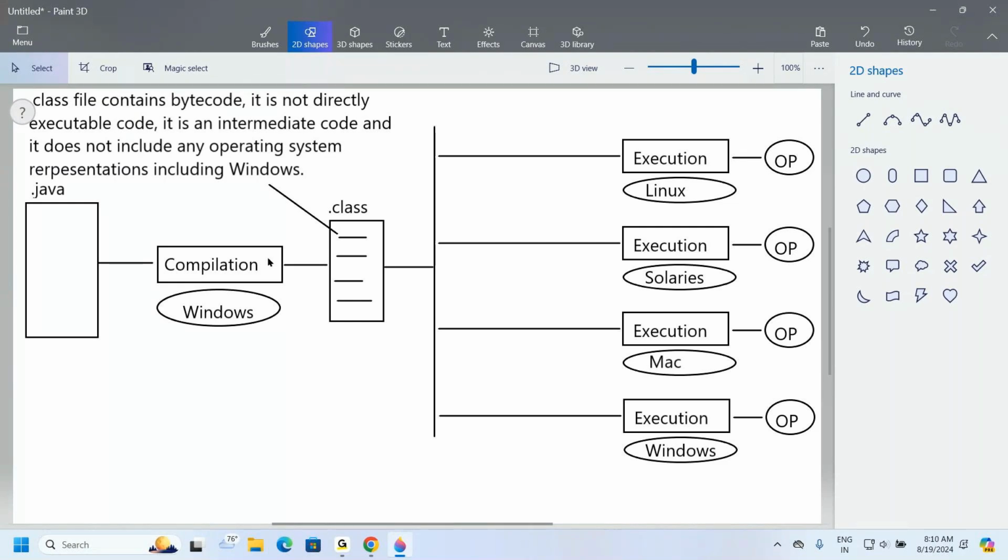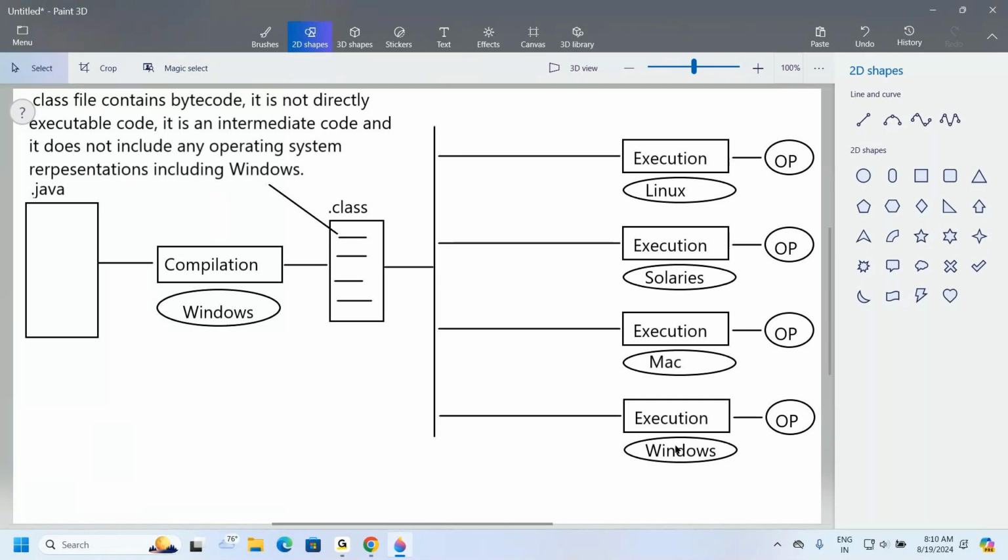Okay, fine. Now observe carefully. A neutral bytecode is available, but the condition is this: if you want to execute this neutral bytecode on the Linux operating system, this bytecode must have Linux representations. If you want to execute this bytecode on the Solaris operating system, it must have Solaris representations. If you want to execute it on Mac, it must have Mac representations. If you want it on Windows, it must have Windows representations.